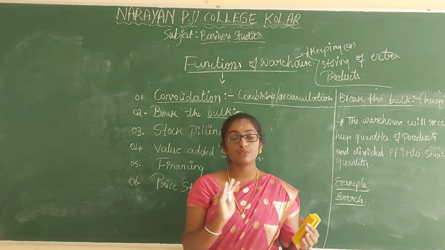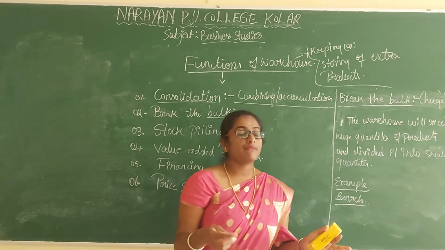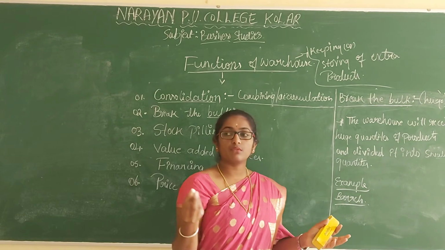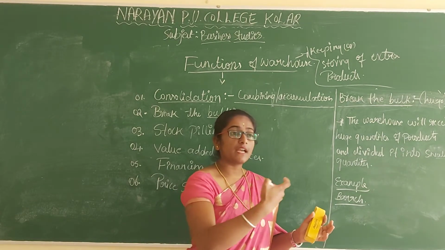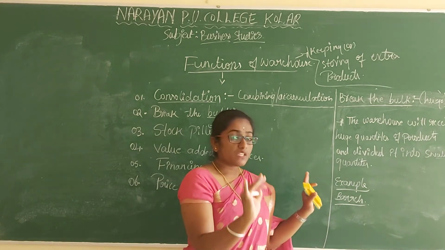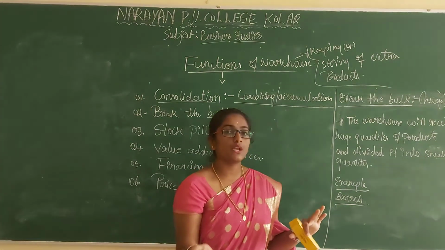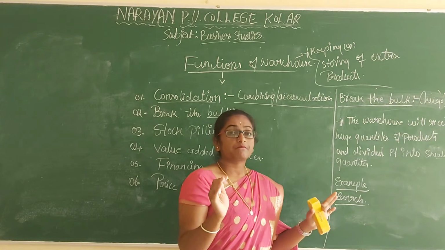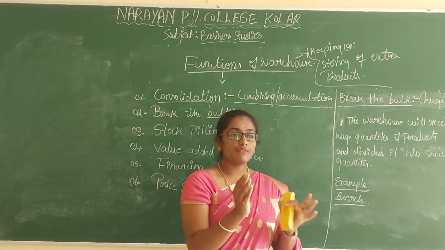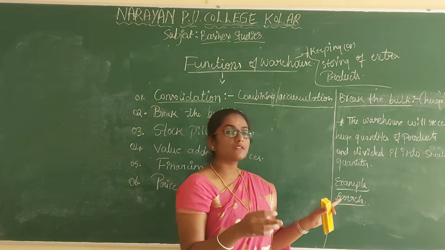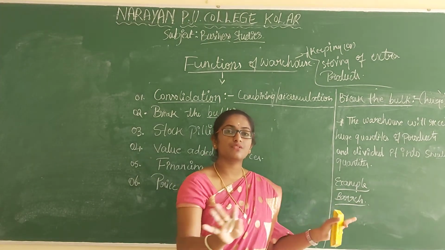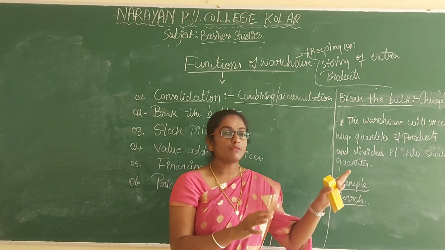I have given you the example of the class also. If we have 60 members, when we have to conduct any events, we will be assigning jobs to students, and for that we divide the students into different groups. So 60 students are divided into 6 groups, so in one particular group there are 10 members.